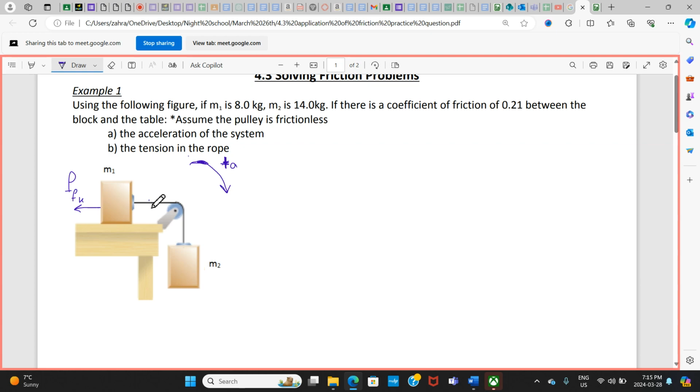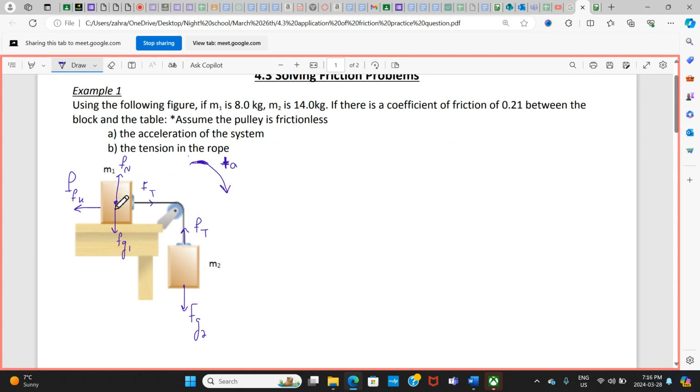There is a tension out of the object toward the rope. I call it force of tension. And here is going to be force of tension out of the object toward the rope. These two forces of tension will be the same because this is just one rope connected without any disruption. I have here the gravitational force downward. I call it FG2 because now I have FG2, I know FG1 here, and I have a normal force.